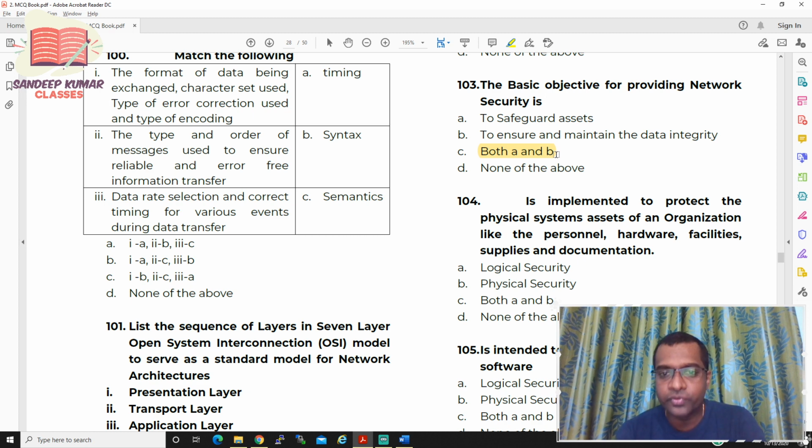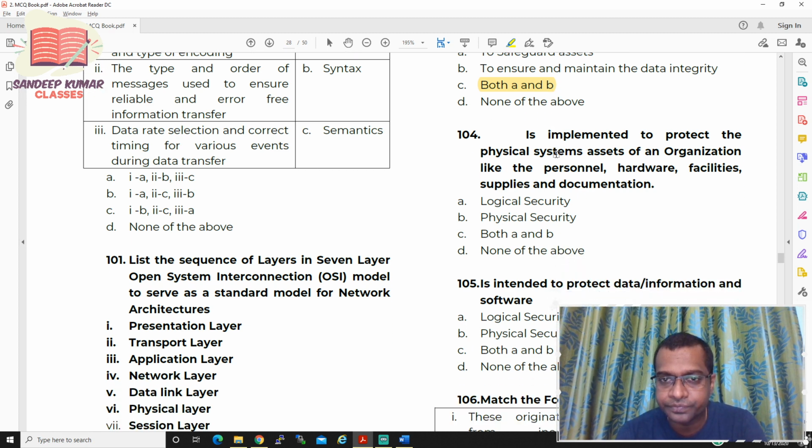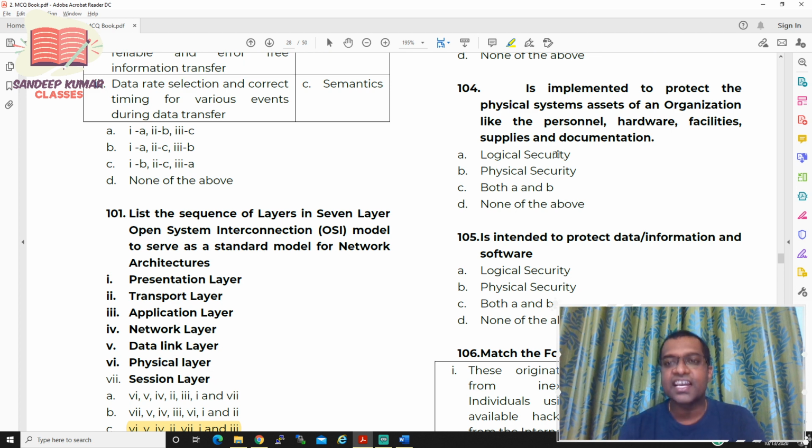Now let us move to question number 104. Dash is implemented to protect the physical system assets of an organization like personnel, hardware, facilities, supplies, and documentation. You need to tell which type of security it is.